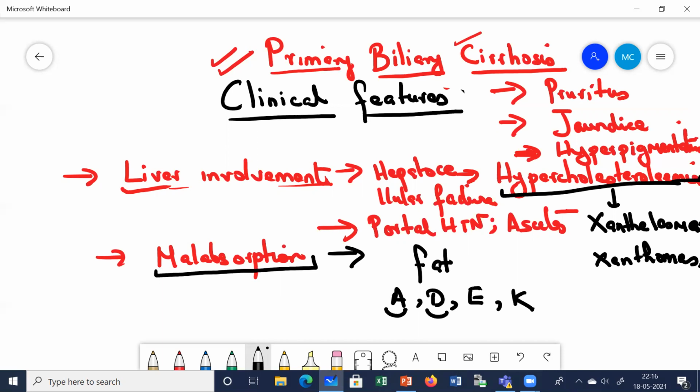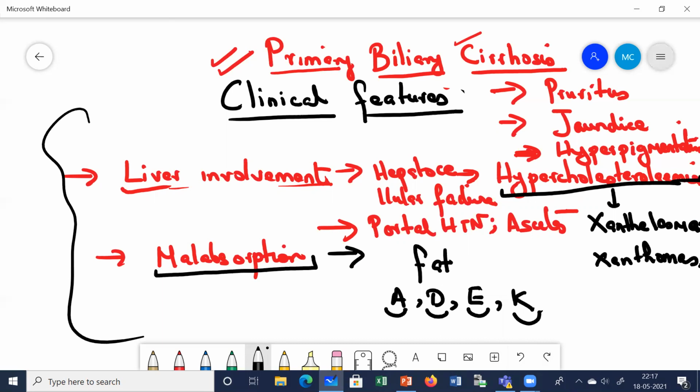If there's malabsorption of vitamin D, then the patient will develop osteomalacia, osteodystrophy. That is hepatic osteodystrophy. We get features of osteomalacia and osteoporosis. This is what is called hepatic osteodystrophy. Vitamin E malabsorption, dermatitis. Vitamin K malabsorption, there'll be easy bleeding, bruising, ecchymosis. Okay, so these are the features we are going to get here. Clear? So these are the clinical features which you get in a patient of primary biliary cirrhosis.